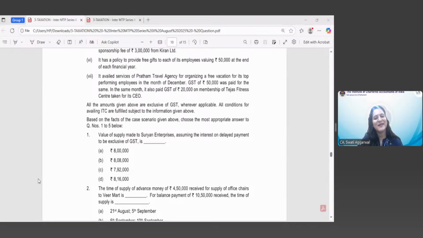Value of supply made to Suryan Enterprises, assuming the interest on delayed payment to be exclusive of GST. So we have to look again at the information, relevant information. Once we read the case scenario, you have to very quickly go through the facts of the case scenario, then read the question given thereunder, and again visit the relevant facts which apply to the information which has been sought in the question relating to the case scenario. So let's move to the facts.